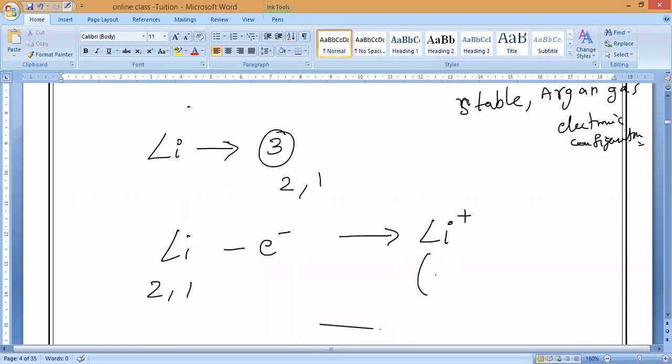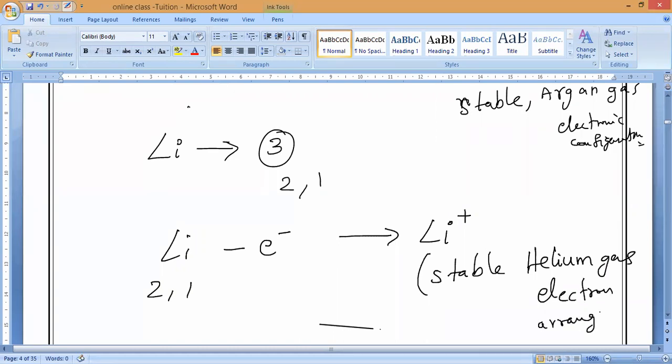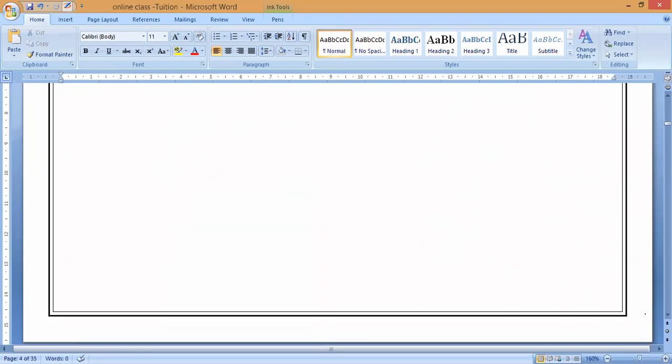So what is the nearest electronic configuration? Stable, which one? Helium. Helium gas electron arrangement. Is it okay, guys? Understand? This is lithium under +1 only. So that is what you have to remember.